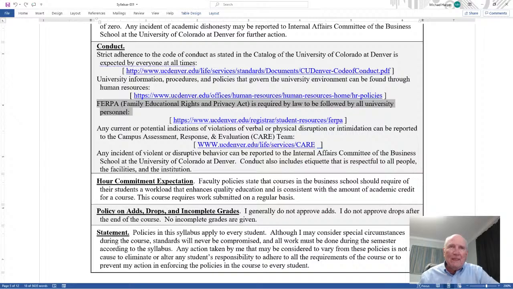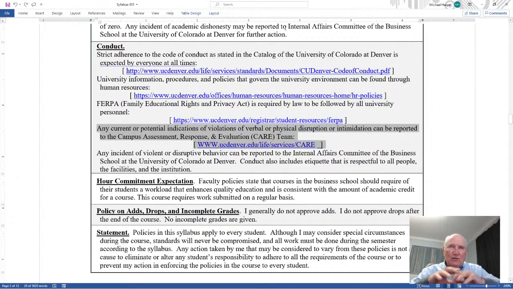Okay, that's FERPA. Any current or potential indications of violation of verbal or physical disruption or intimidation or any kind of abuse can be reported to the Campus Assessment, Response, and Evaluation team. That link is to report incidents, anything, current, potential, in the future, in the past.